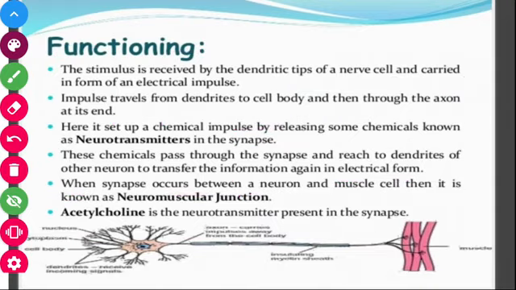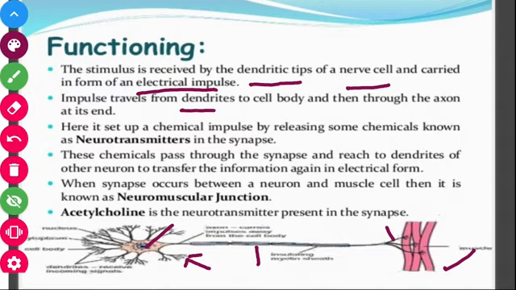So, functioning. The stimulus is received by the dendrite tips. These are the dendrites. This is the cell body. This is your axon, and these are your nerve endings. The stimulus is received by the dendritic tip of the nerve cell and carried in the form of an electric impulse. So, the dendrites receive the stimulus in electric form and it is carried through the axon.